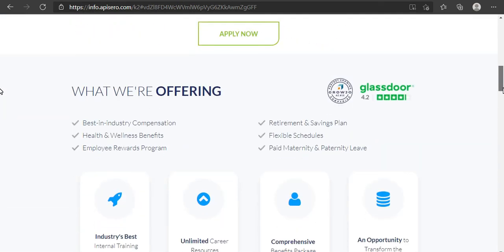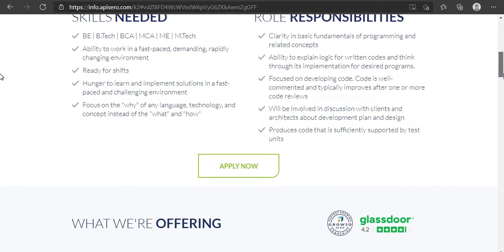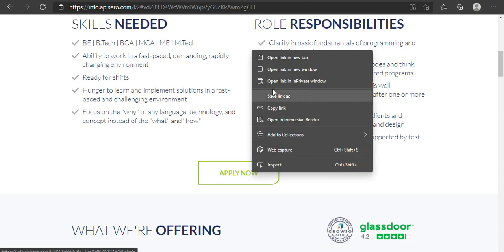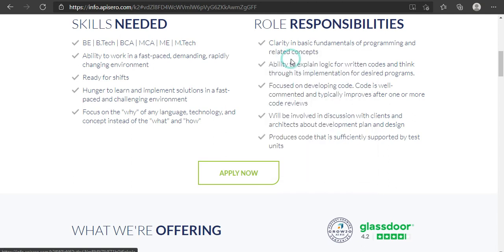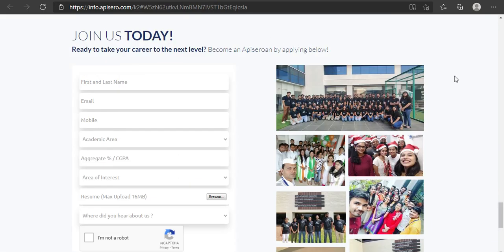Now let me see how we can apply for this job. After clicking the apply now button, you will be redirected to this page where you can apply for this job. First they will be asking first name, last name, email ID, mobile number, academic area.